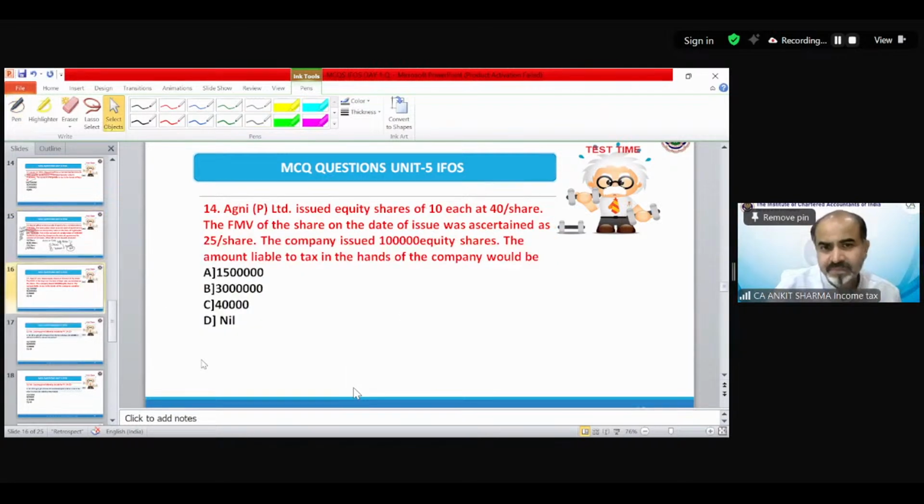Next is Agni Private Limited, which issued equity shares of 10 each at 40 rupees per share. Face value is 10 rupees. The FMV of the share on the date of issue was ascertained as 25 rupees per share. The company issued 1 lakh equity shares. What would be the income from other source in the hands of Agni Private Limited?